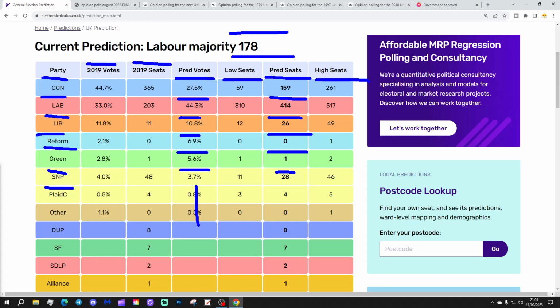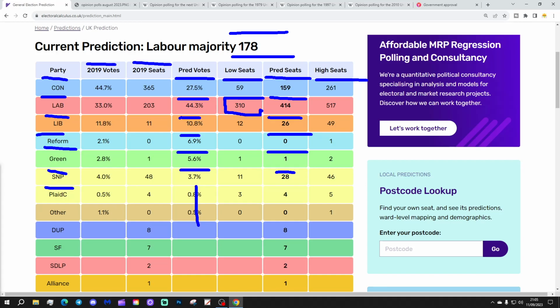At the high end, they could be as high as 261 seats, which, based on what's been going on over the past year or two for the Conservatives and the opinion polls we've seen over the past 12 to 18 months, they would be very happy, I would have thought, to come away with at the next election. For Labour, they could go as low as 310, which is interesting because